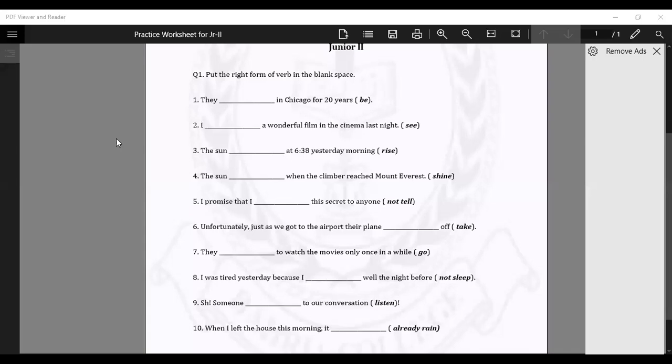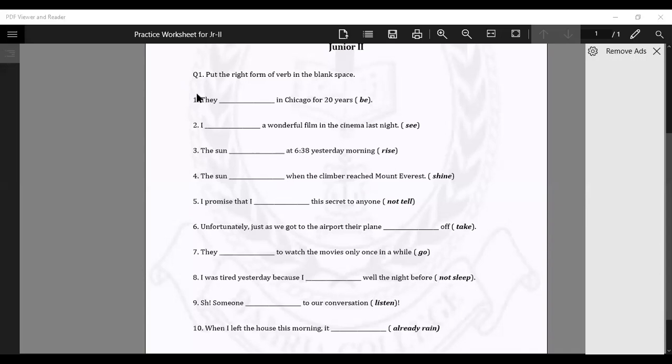This is the exercise, the ongoing exercise I have made for you. Keep it in your mind, we are running out of time, and this is the worksheet for the ongoing class. Okay. They have been. First of all, try to complete this worksheet. Then we will discuss the other thing, the past perfect continuous.